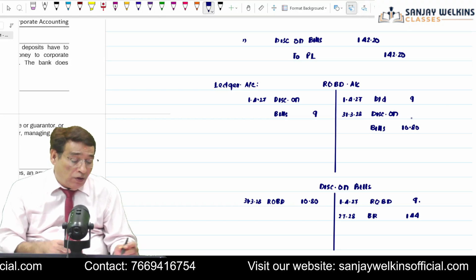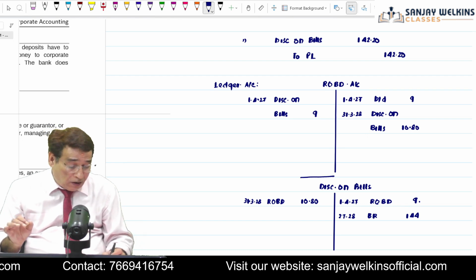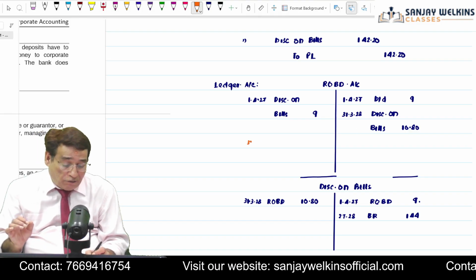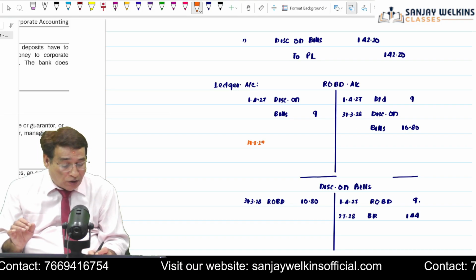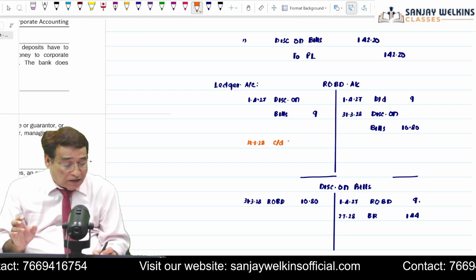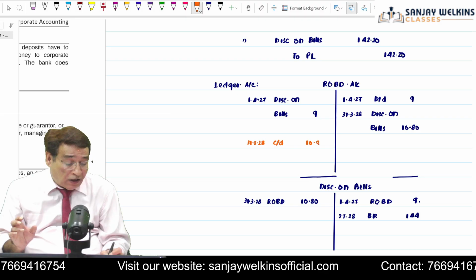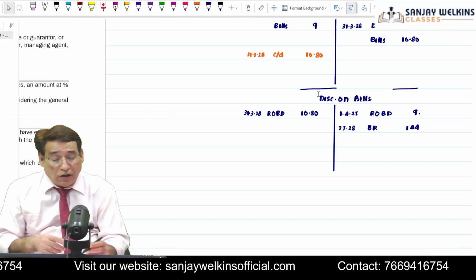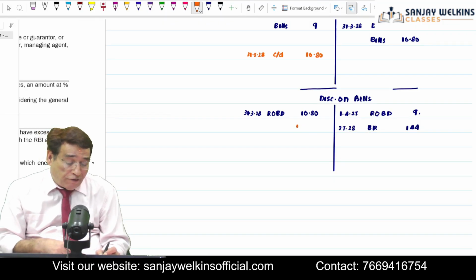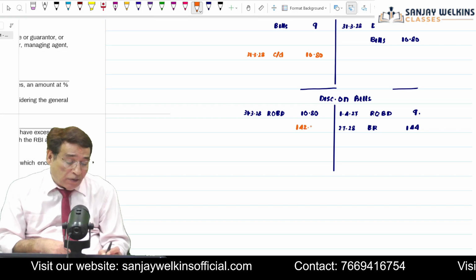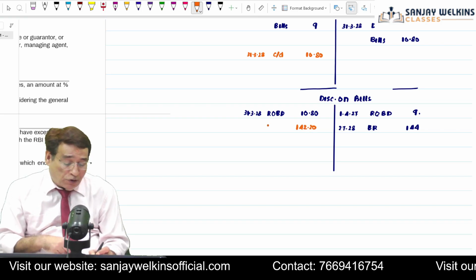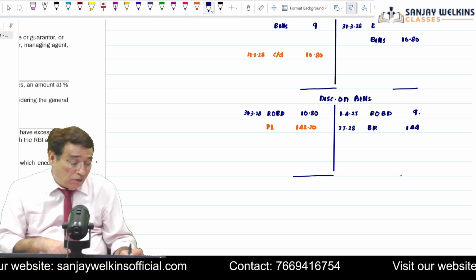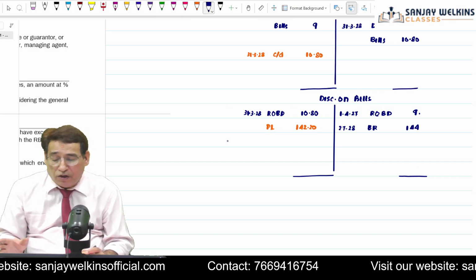Now you are simply going to balance these two accounts. So simple. When I balance, the balance carried down on 31/3/2028 in this account will be the same, the rebate which we created at the end of the year. You can balance it, you will get 10.80. And through this particular account, you are going to get a figure of 142.20. That means this figure will tell you how much amount you should take to your profit and loss account. Correct? Is it clear to you or not? So this is all we have to do as far as this particular chapter is concerned.